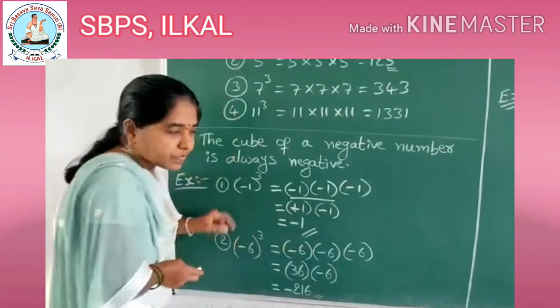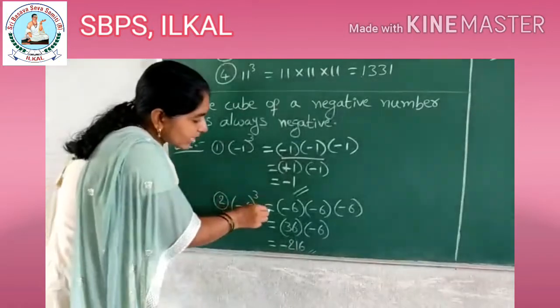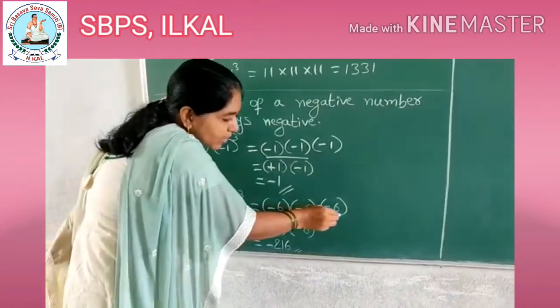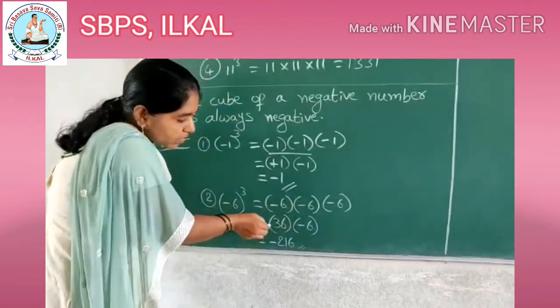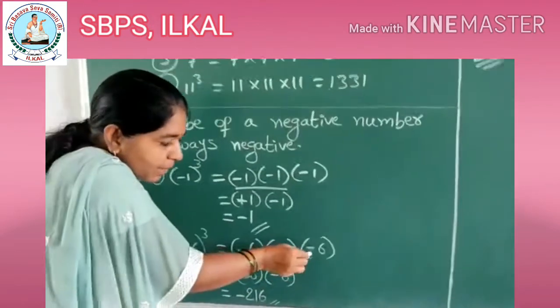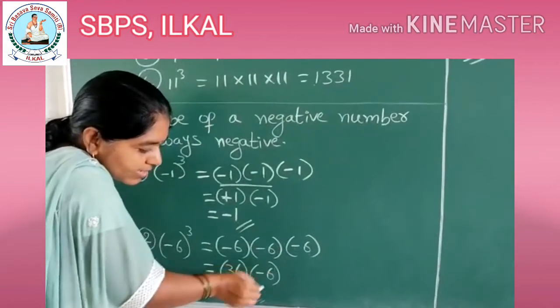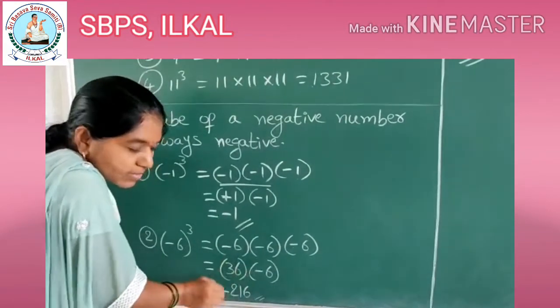1 ones are 1. Minus 6 cube is equal to minus 6 into minus 6 into minus 6. 6 sixes are 36. Minus into minus is plus. Positive term, no need to put plus, children. Minus 6. 36 into 6 is 216, plus into minus is minus.